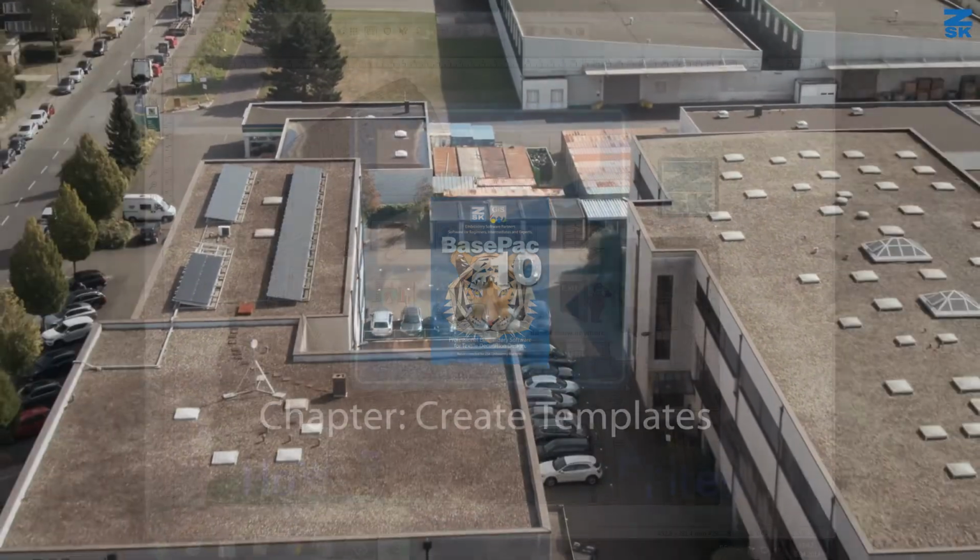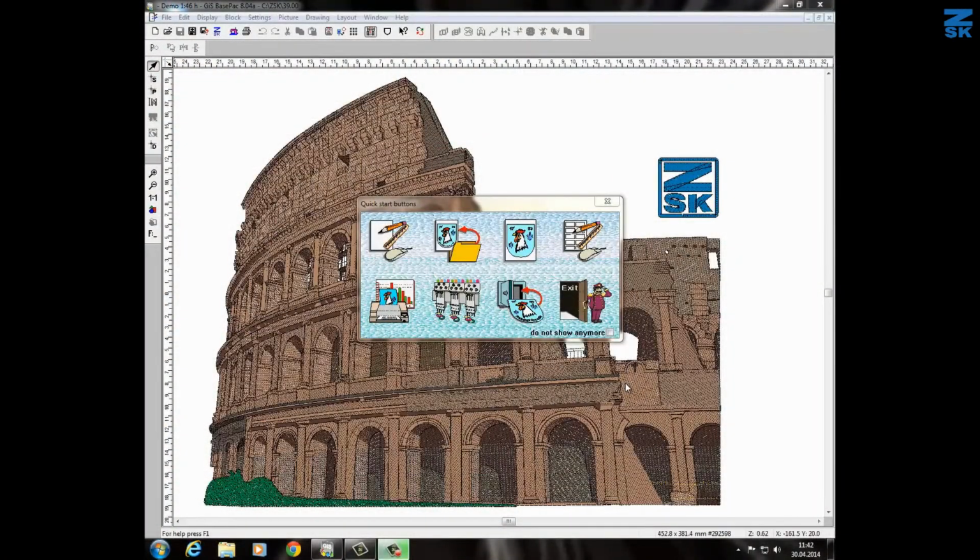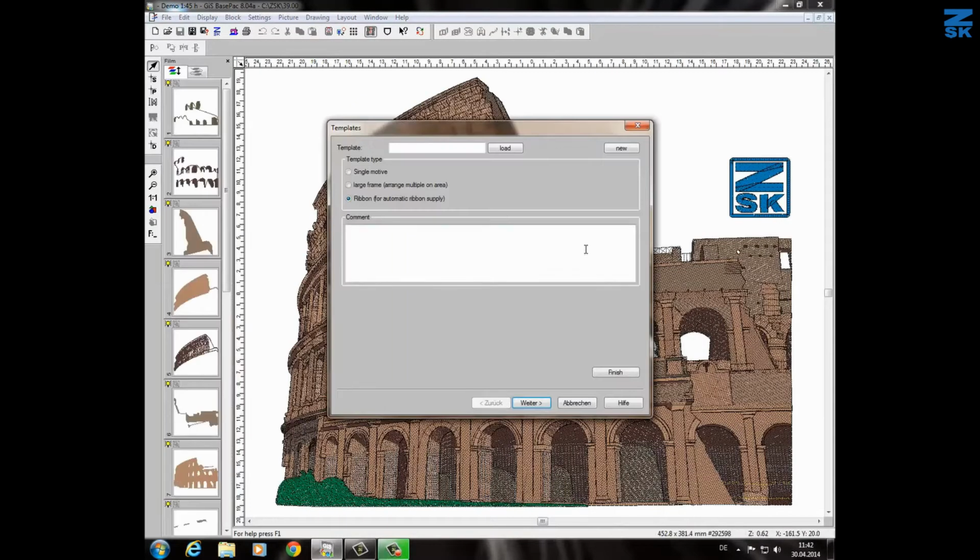Welcome to our tutorial for the GIS digitizing software, the BasePac. The template function you will find already in the Quick Start buttons over here. If I select it, a new window will appear and you see now I have three possibilities.